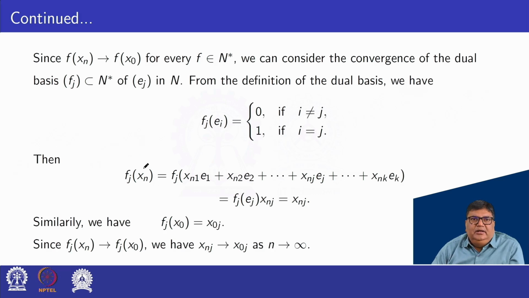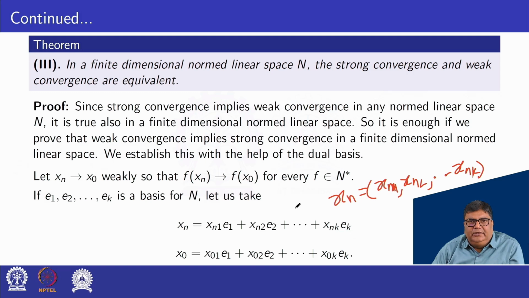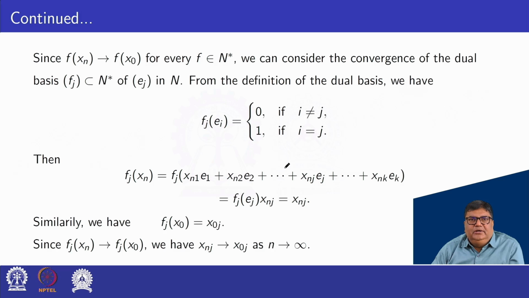Then Fj of xn, that is Fj of this right side. Using this property, the value of this is xn1 Fj of E1 plus xn2 Fj of E2 and so on.